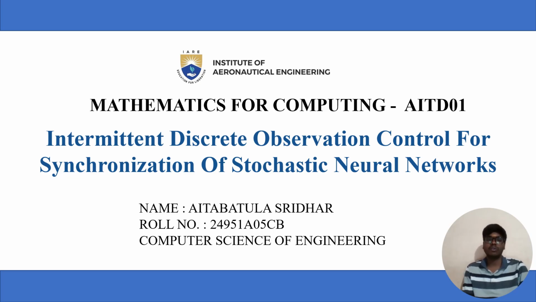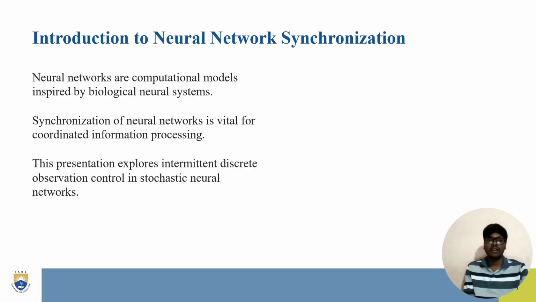And for AAT Tech Talk, my topic on mathematics for computing is intermittent discrete observation control for synchronization of stochastic neural networks. Introduction to neural network synchronization. Neural networks are computational models inspired by biological neural systems. Synchronization of neural networks is vital for coordinating the information processing. This presentation explores intermittent discrete observation control in stochastic neural networks.